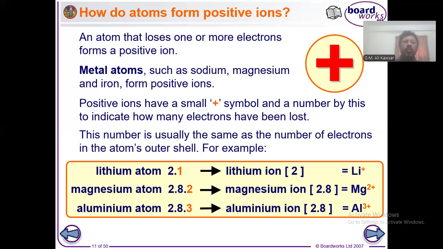In a similar way, aluminium should lose three electrons to get the configuration of neon again. So you can see that all metal atoms have a similar tendency. They tend to lose electrons, and by this process they convert themselves into positive ions. Now I'm going to change the slide.